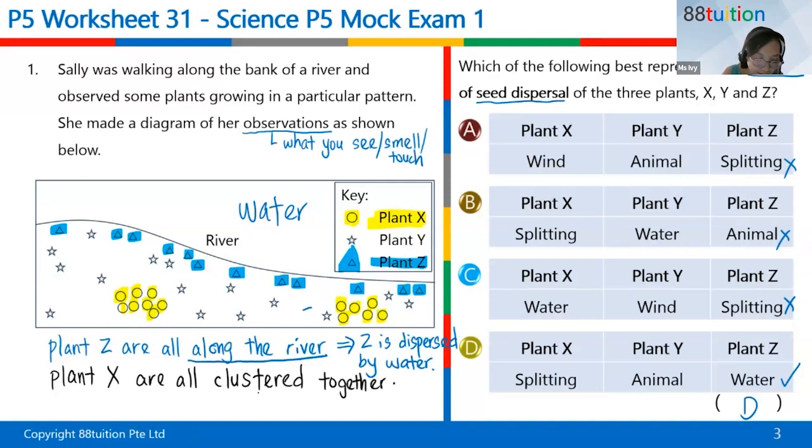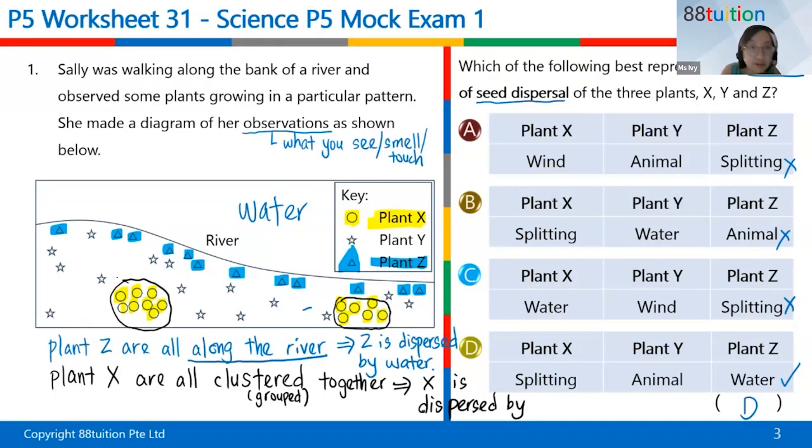If you can't spell clustered, maybe you use the word group. They are all grouped together, or they are near each other. So because of that, you will know that X is dispersed by what? Can y'all type into the chat? X is dispersed by? Anyone? When you see that it's so near each other, very near each other, I can even draw a circle. Very near each other.